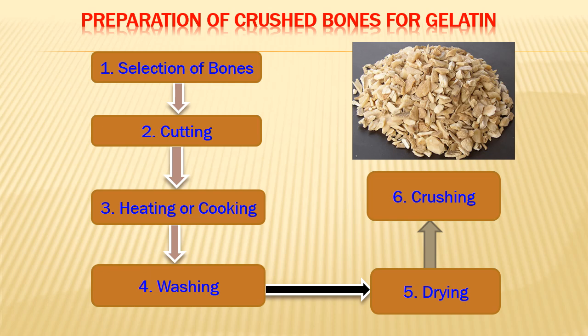After that this will be packed and stored, and it goes separately to the gelatin processing factory. So this itself is a subsidiary industry just to make crushed bones. That is the step before gelatin extraction, to make the raw material ready for the extraction of gelatin.